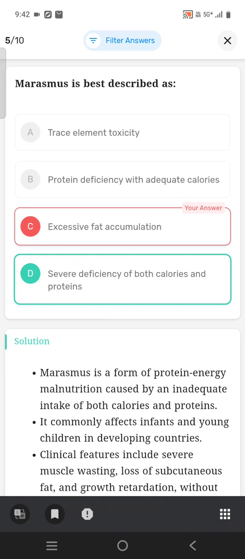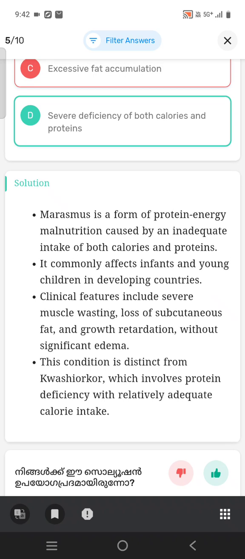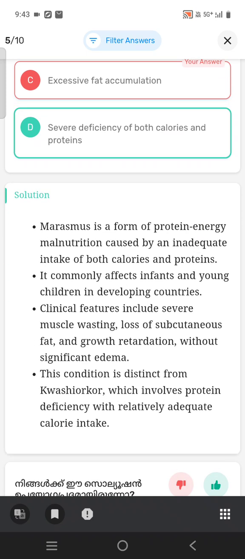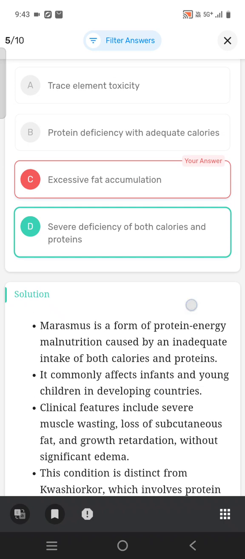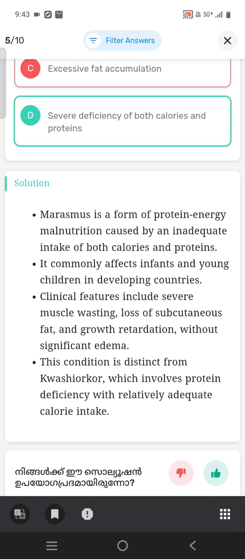Marasmus is best described as a severe deficiency of both calories and proteins. Marasmus is a form of protein energy malnutrition caused by an inadequate intake of both calories and proteins. It commonly affects infants and young children in developing countries.